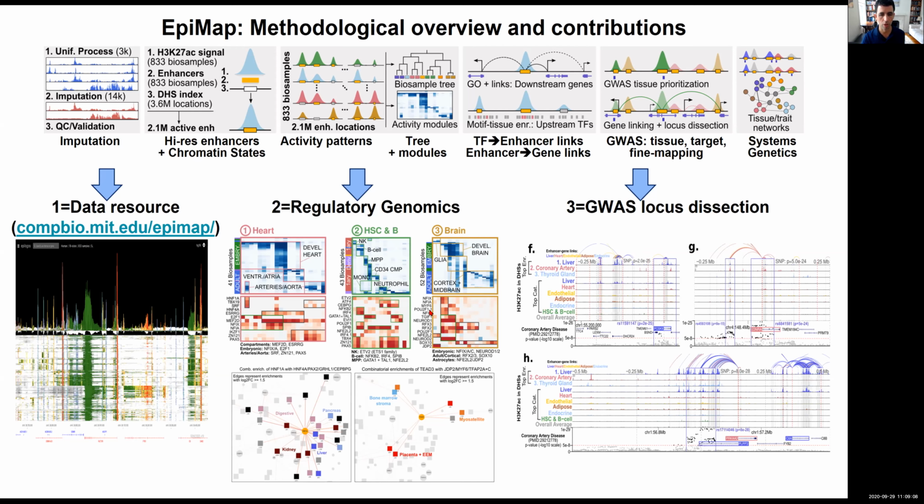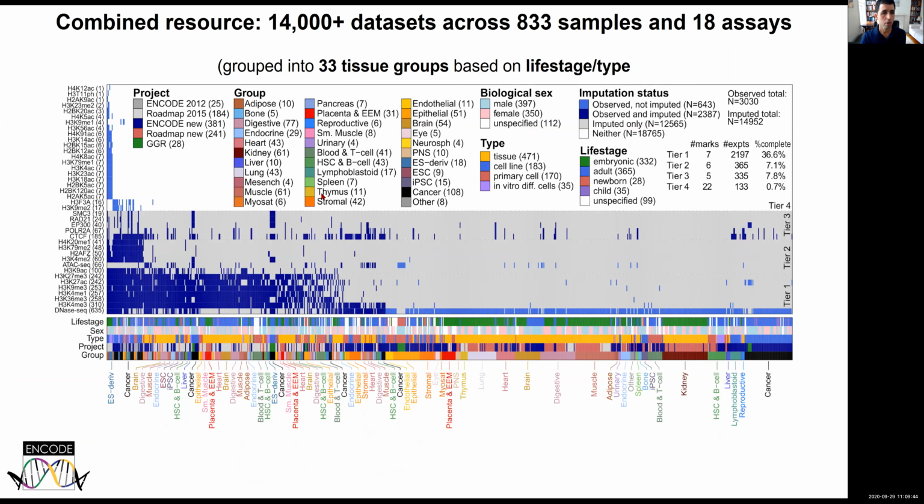The second contribution is a lot of insights on regulatory genomics, namely, what are the modules of enhancers acting together? What are their target genes? What are their upstream regulators and motifs and their combinations across many different human tissues? And then systematically dissecting the circuitry of complex trait loci. So in this particular case, you see some examples of coronary arteries, for example, looking at both liver and heart loci, as well as the combination of liver and heart acting together across multiple variants or a single variant in some cases. So here's the combined resource.